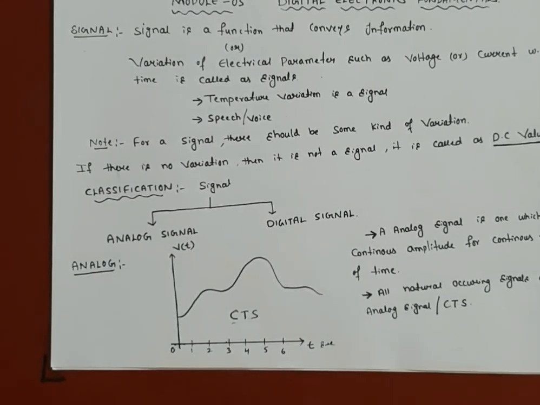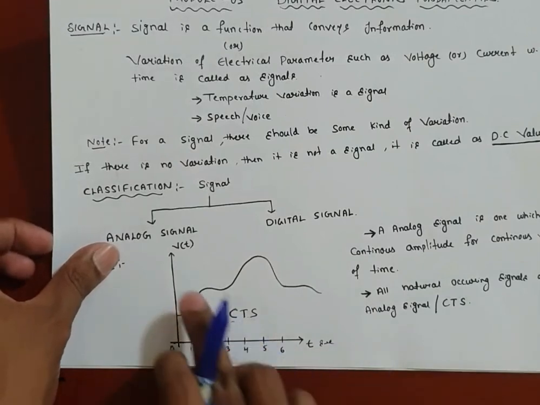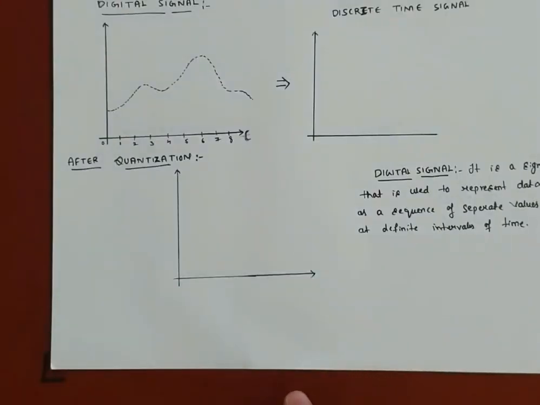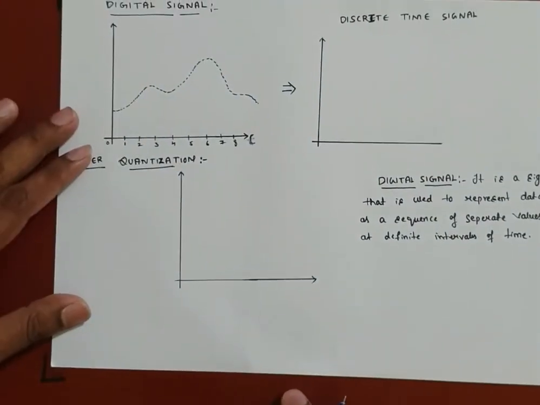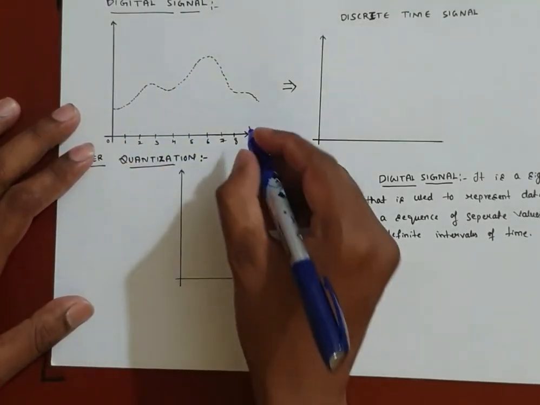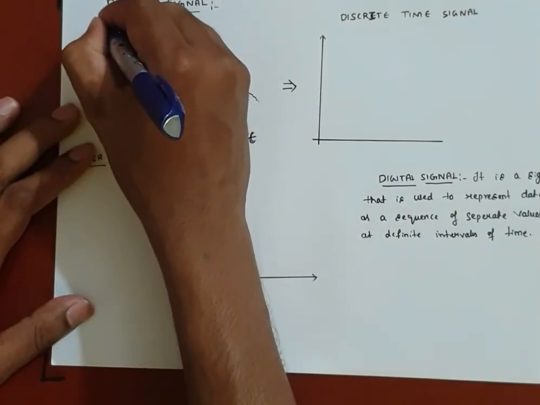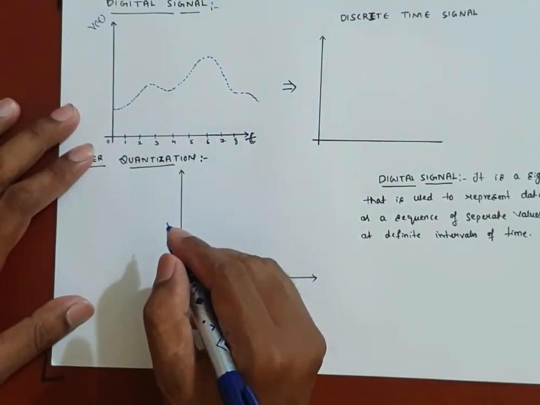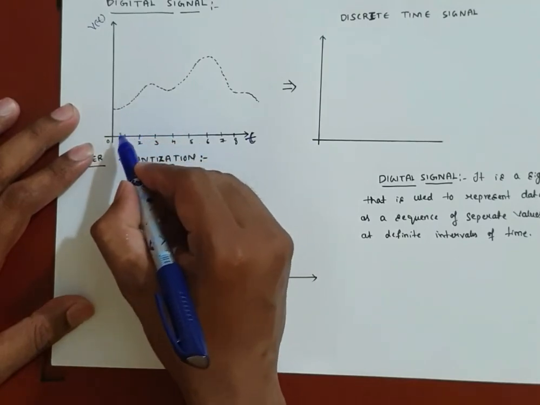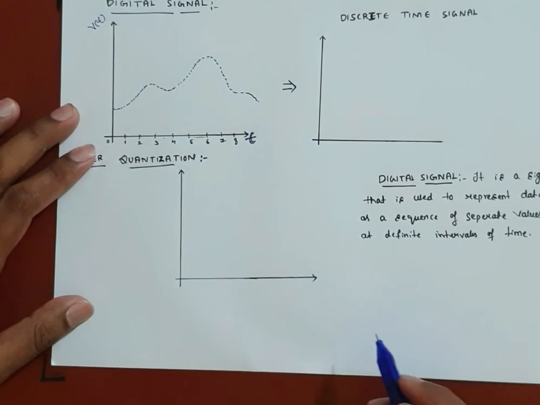Now we will go for the digital part by considering this continuous time signal. Taking this analog signal where t is time and v of t is the voltage, for a continuous time signal there will be a continuous amplitude for continuous values of time.